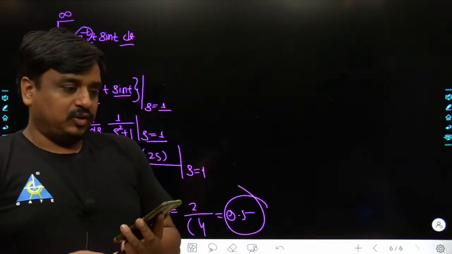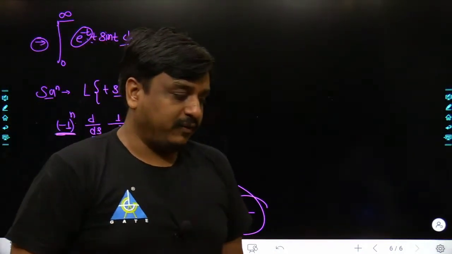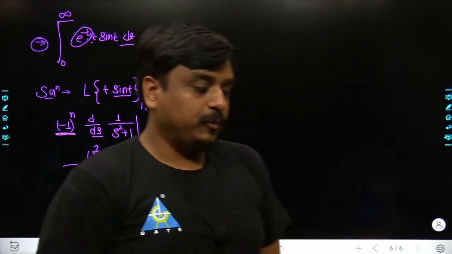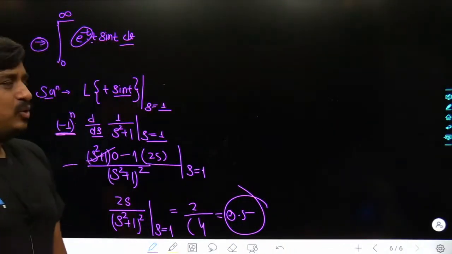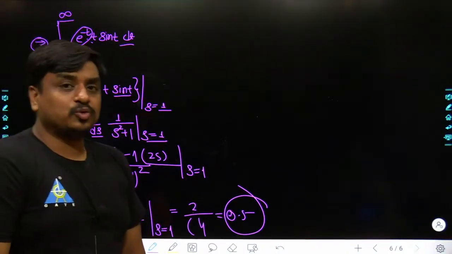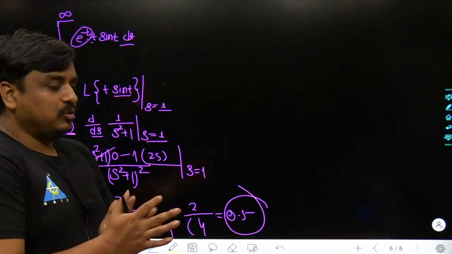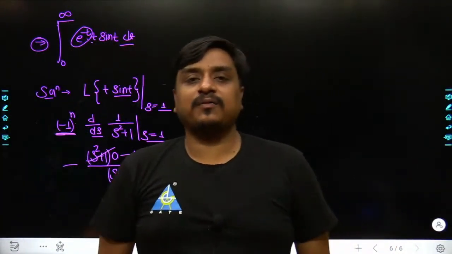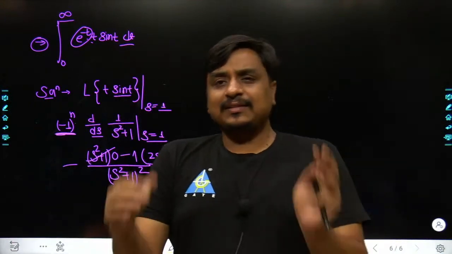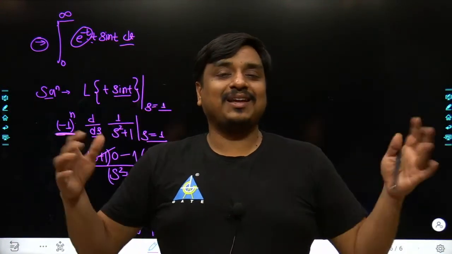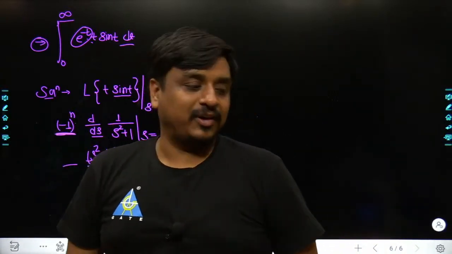Anyways, my phone is off. I would request at least you have the Desmos application on your Android phone. Most of the time I draw the curve over here, but currently my phone is off, so I would not be able to show that graph over the digital board. But definitely once you see that graph, it would be a well behaved graph, a bounded graph, and as the graph is bounded, one thing is quite sure: the area bounded by that curve would be finite.